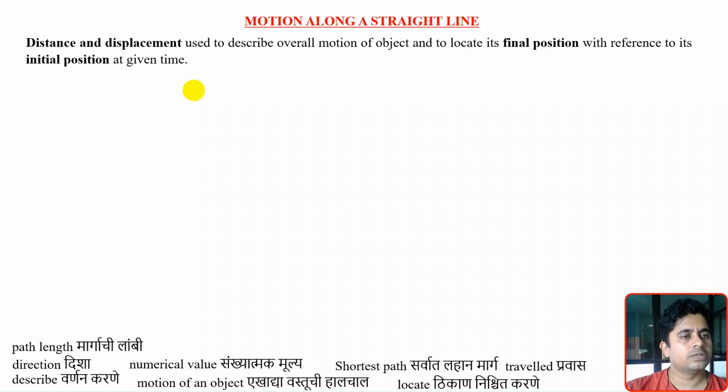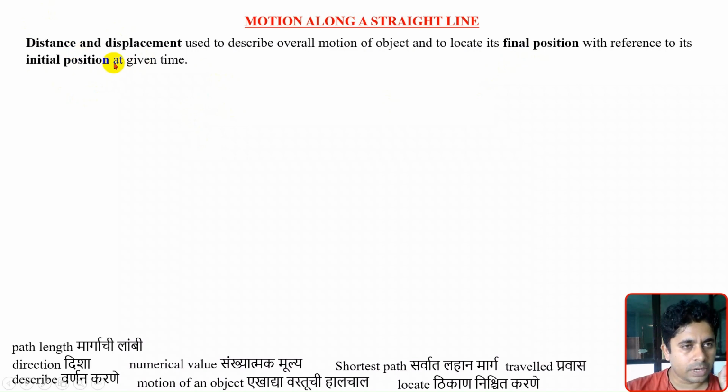Mainly in distance and displacement, there are two positions: one is the initial position and the other is the final position. The location of the final position with respect to the initial position in a given time, we describe using the terms distance and displacement.